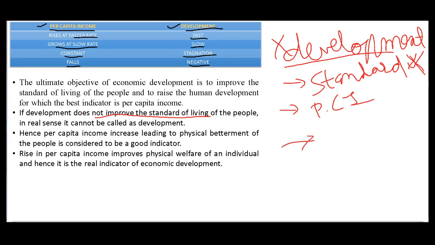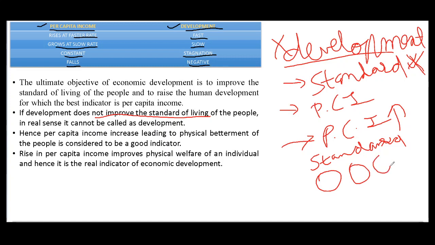Means per capita income is increasing. What? Physical betterment of human beings, means the human being's standard is increased due to per capita income. Now, how is it improved? Per capita income means an individual person is getting more income. The average income of an individual is more.